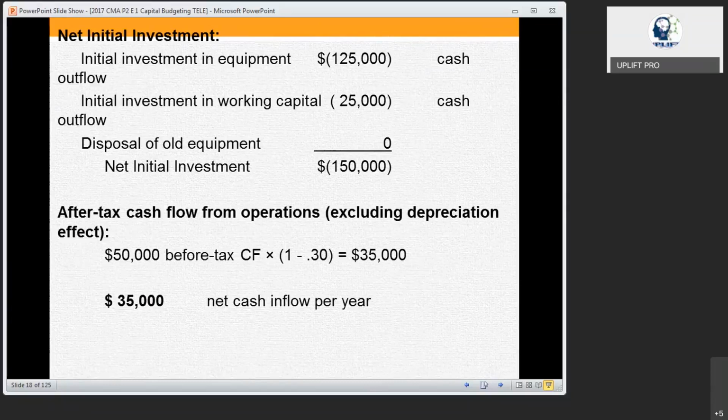But what we said, we have to find out the cash flow after tax. So you have to pay the tax for that. That means cash flow into 1 minus 30%, which is going to be equal to 35,000. So in this project, each and every year, 35,000 net cash inflow is going to be there.